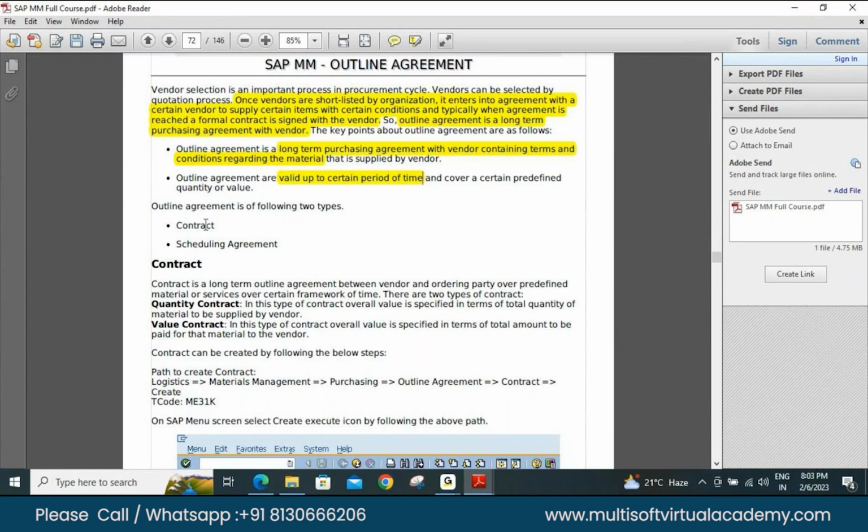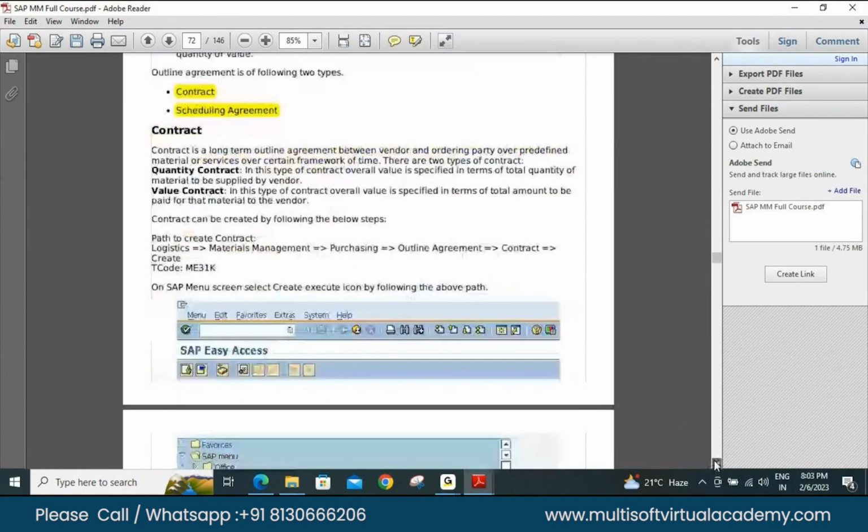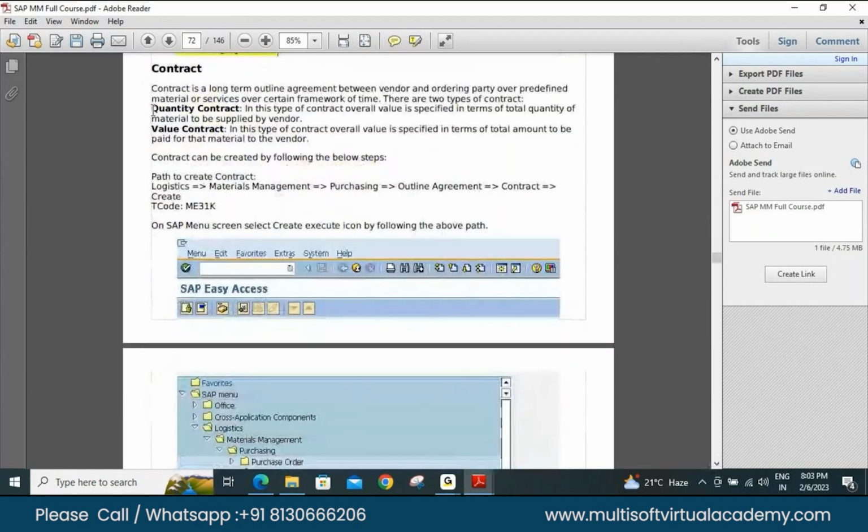So it is of two types. One is a contract, another is scheduling agreement. So there are two types of agreement we can have. One is contract, a long-term outline agreement. We can have two types of contract, very important: quantity contract and the value contract. Can you explain the difference? From the name itself, it's very clear. Quantity contract and the value contract. No, I believe it's the same.